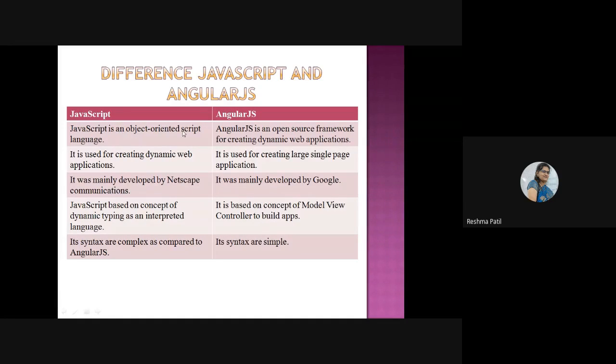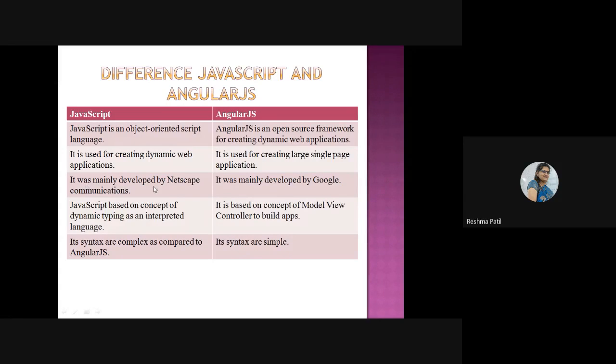JavaScript is an object-oriented scripting language, and this is the framework. AngularJS is an open source framework for creating dynamic web pages. JavaScript is also used to create dynamic web pages, but here we are creating large single page applications. In a single page application, we are going to develop each and everything. The user has to insert his logic in a single page only. There, multiple pages are there, but here is a single page.